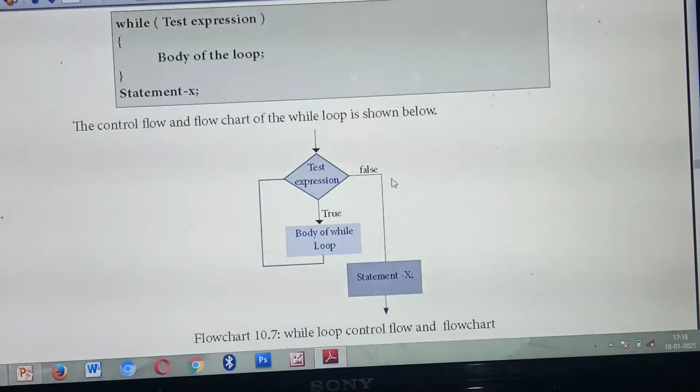Understood? If they ask about this while loop, for loop and so on for 2 marks, only the definition alone you should explain. What do you mean by for loop? Definition with syntax, that's important. If they ask for 3 marks, it means definition, syntax and flowchart. If they ask for 5 marks, it means definition, syntax, flowchart and example.